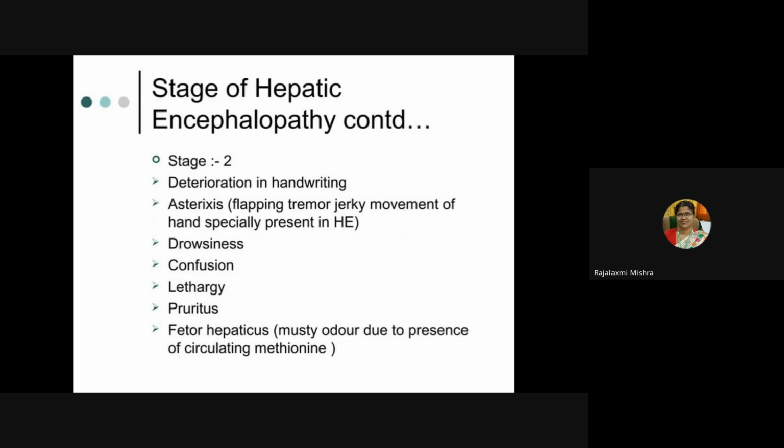Stage 2, deterioration in handwriting, asterixis, that is flapping tremor, jerky movement of hand, specially present. Then drowsiness, confusion, then lethargy, pruritus, then fetor hepaticus, that is odor due to presence of circulating methionine.